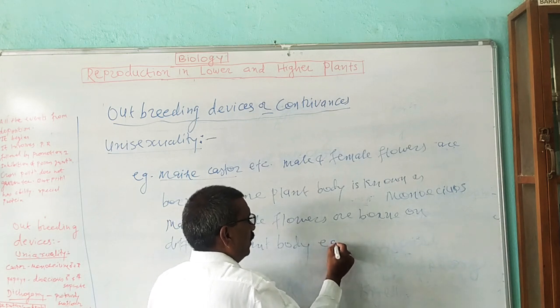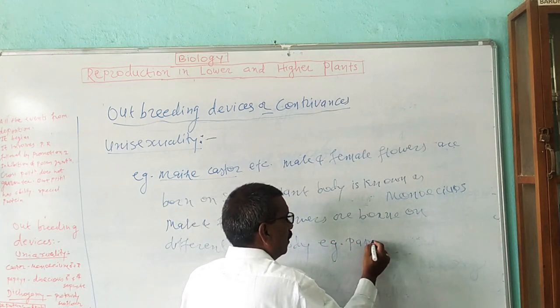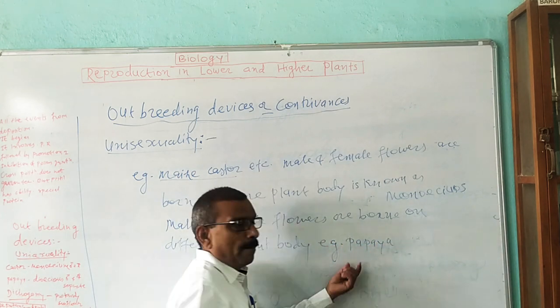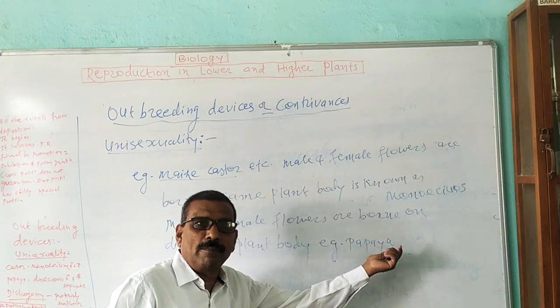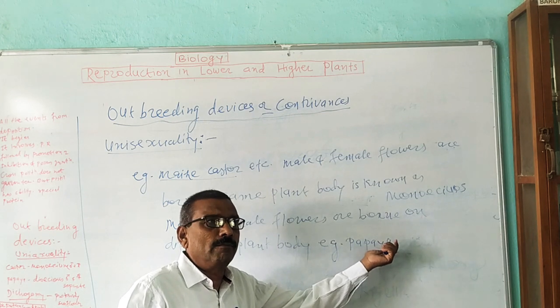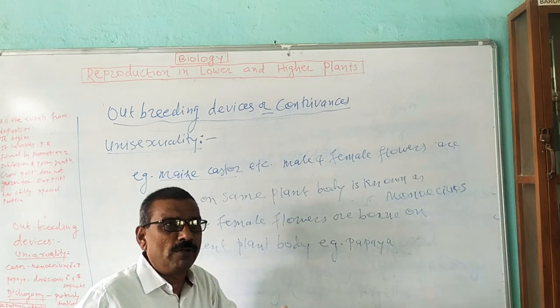For example, in papaya, male and female flowers are borne on two different plant bodies. These plants are known as a male plant and a female plant.